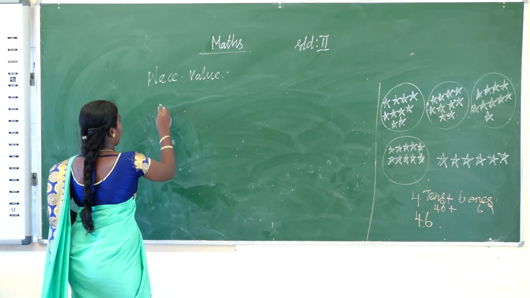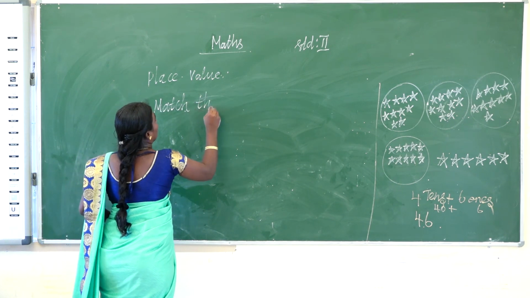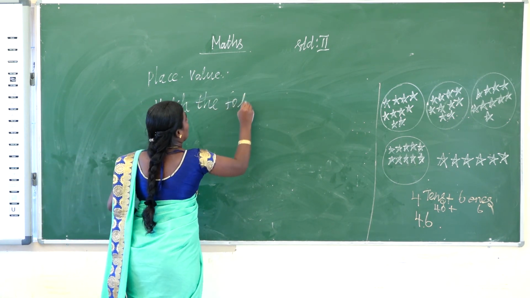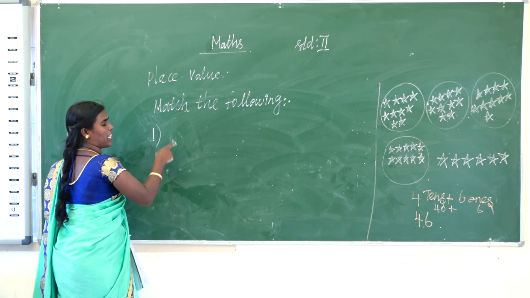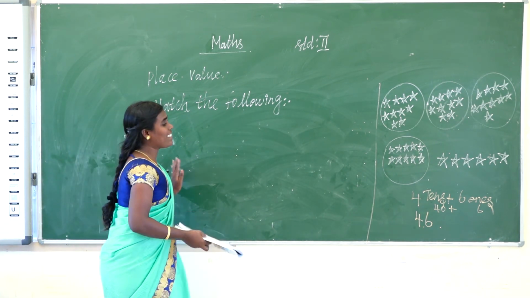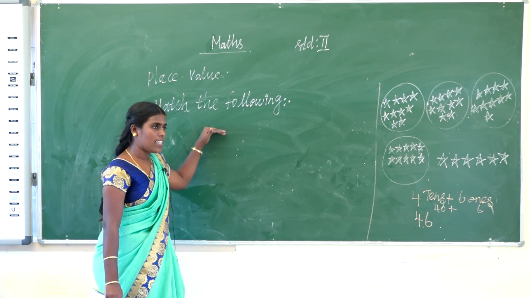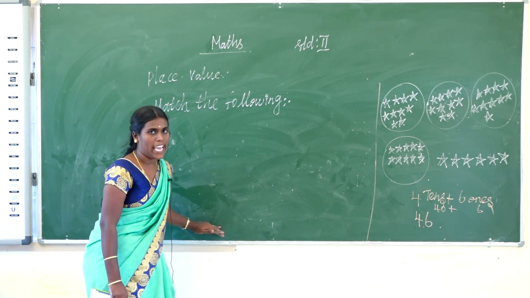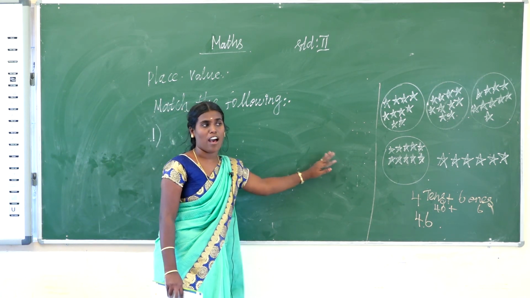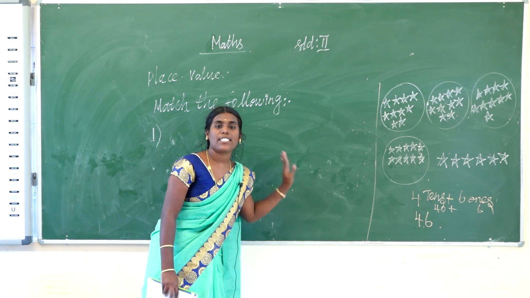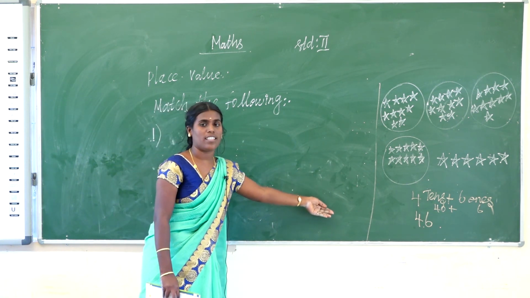On this side I give the expanded form, you match the standard form. So that is easy. So that side I give in expanded form, here I give in standard form. You directly match which one is matched to this side.